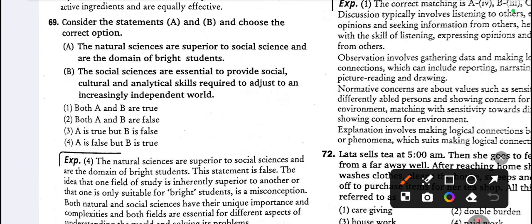69. Two statements are there. Statement A: The natural sciences are superior to social science and are the domain of bright students. It clearly says this is wrong. Statement B: The social sciences are essential to provide social, cultural, and analytical skills required to adjust to an increasingly interdependent world. B looks correct. We can check the answer, the fourth one. So A is false, B is true.